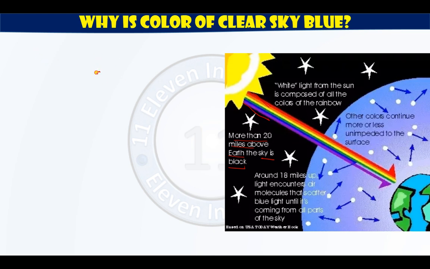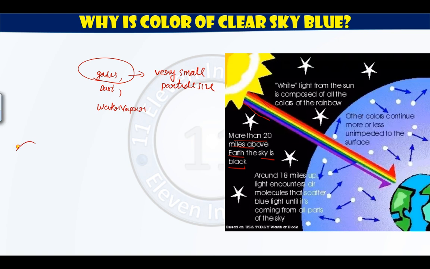Particles, for example, we have different gases, we have dust particles, we have water vapor, etc. Now out of this, majorly there are gases present in the Earth's atmosphere, because atmosphere is the mixture of gases, and these gases have very small particle size. Very small particle size.